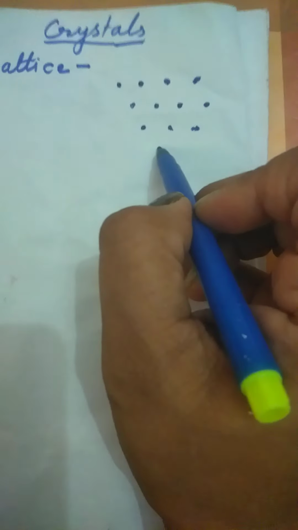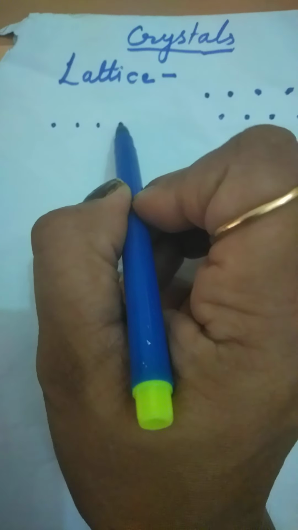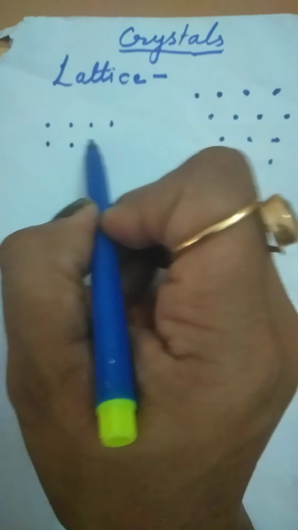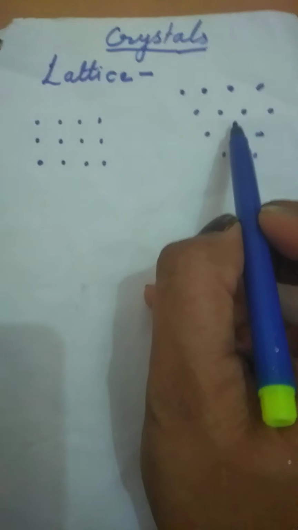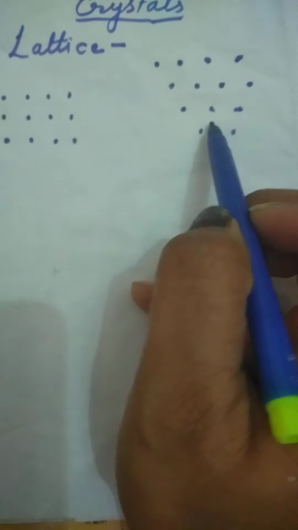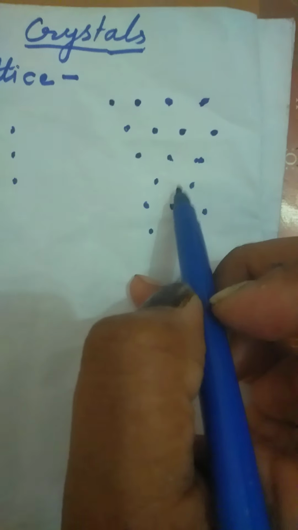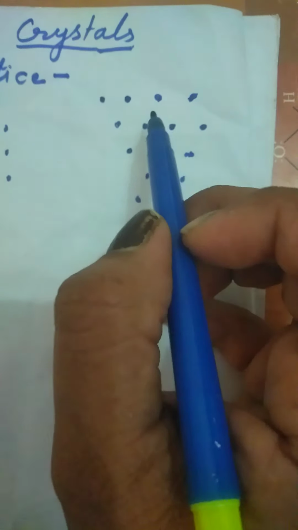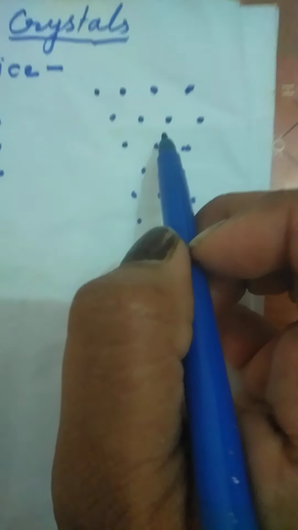Clear? So children, you can draw the lattice in this way, where you draw all the dots in this way, or in that way. Clear? Both ways are correct, but why am I preferring this lattice? Because this will give you a perfect packing of the particles. Perfect packing of the particles means they get closely packed, which will give you the true crystals.